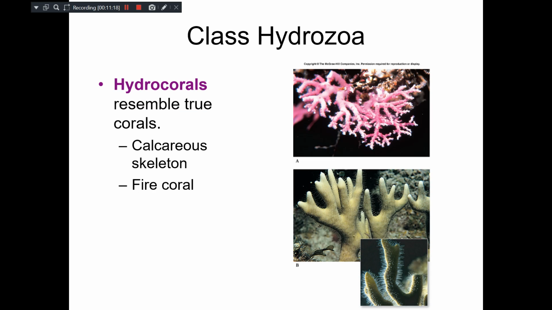Even class Hydrozoa resembles the corals, some of them, because some of them have hydrocorals, what we call. The corals of the Hydrozoa we call hydrocoral. True corals do not come under Hydrozoa. These are only a few exceptional corals, and they are known as hydrocorals. They resemble true corals because their body is made up of calcium carbonate. For example, this is the fire coral, where you can see the body is made up of hard lime.